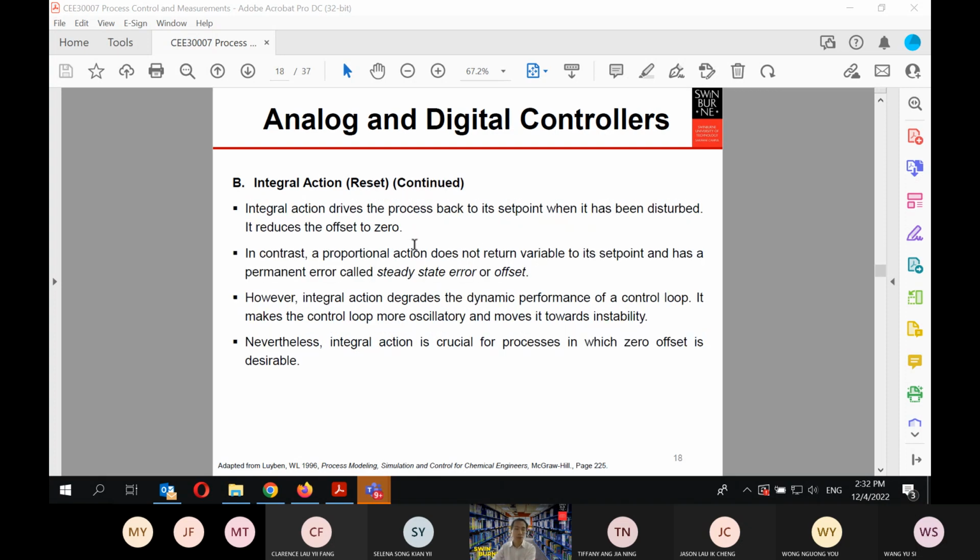So the integral action basically drives the process back to its set point. Because of integral action, we will not have an offset. So the old steady state will be the same as the new steady state. The problem with the integral action is that it degrades the dynamic performance of the control system. So it makes the control loop more oscillatory, like what we showed in the previous slide. However, integral action is a must if you want to achieve zero offset.